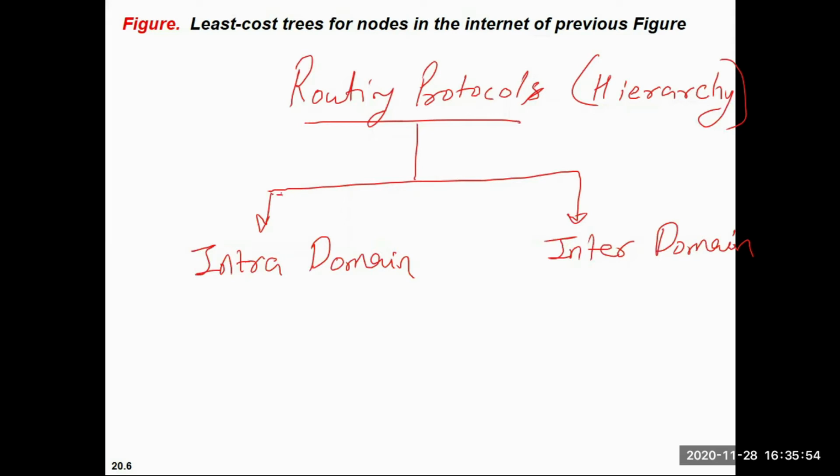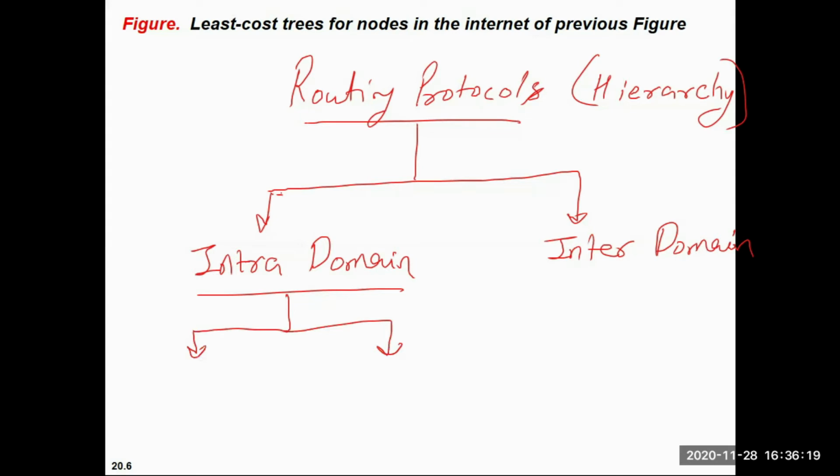We can divide intra-domain also into two parts. Whatever we are discussing now is intra-domain, that is, inside one autonomous system, how we can route our data from one hop to another hop.